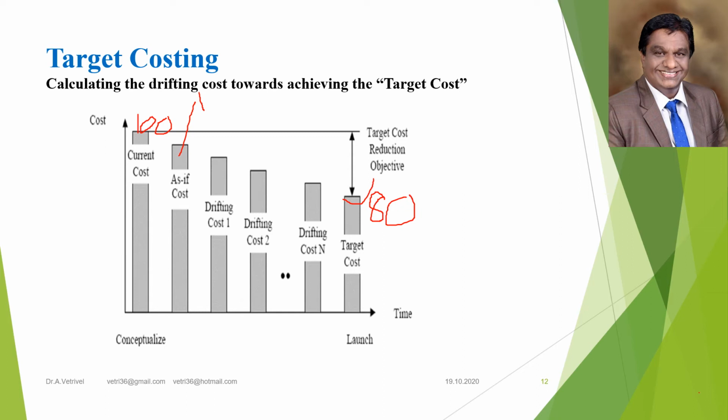Again, try one. If you are not satisfied, try one means again the set of cost driver, wherever it is possible, from A to Z, without deteriorating the quality, will be modified to reduce the cost. This is stage cost one, that is try one or cost attempt two.